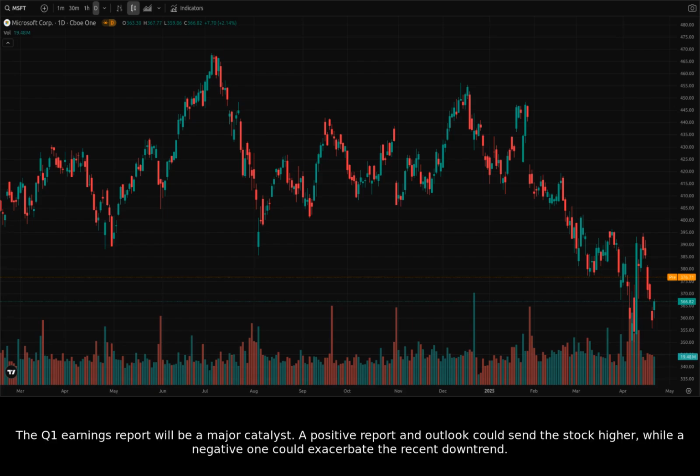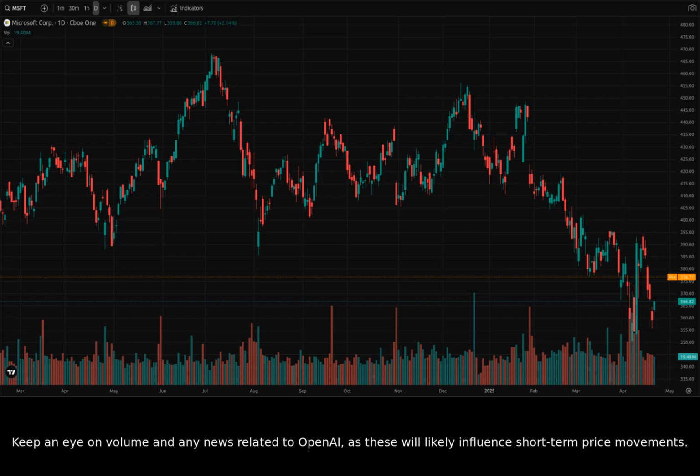The Q1 earnings report will be a major catalyst. A positive report and outlook could send the stock higher, while a negative one could exacerbate the recent downtrend. Keep an eye on volume and any news related to OpenAI, as these will likely influence short-term price movements.